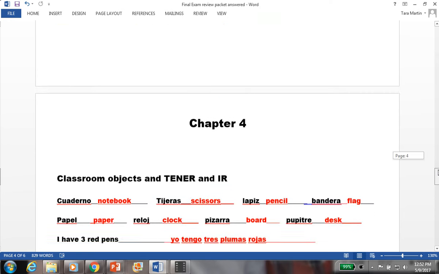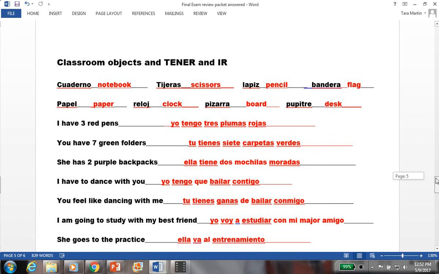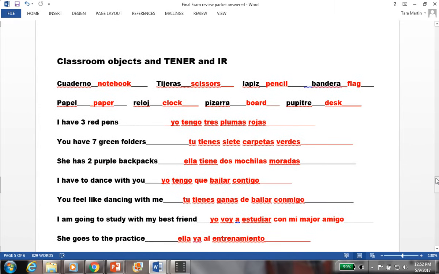Moving on to chapter 4. Okay, I just had you throw down some classroom objects. Does this mean that these are the exact ones on your test? No, it doesn't. I'm just trying to show you what you will see on your test. And some of them will be some classroom objects.